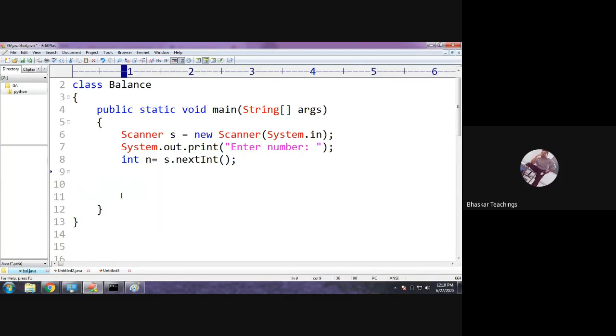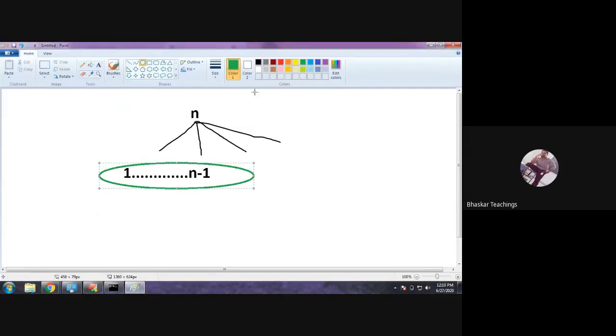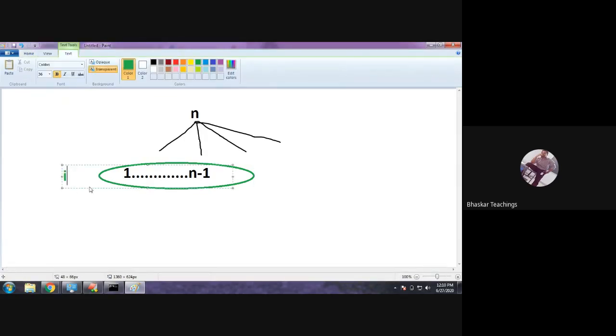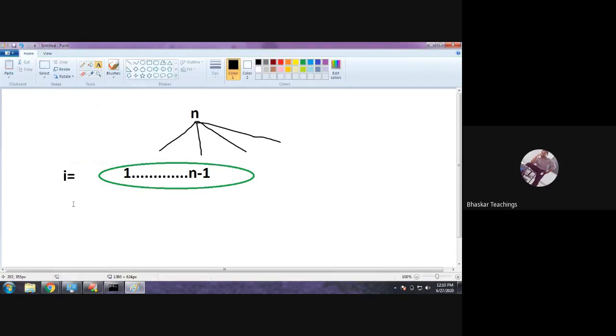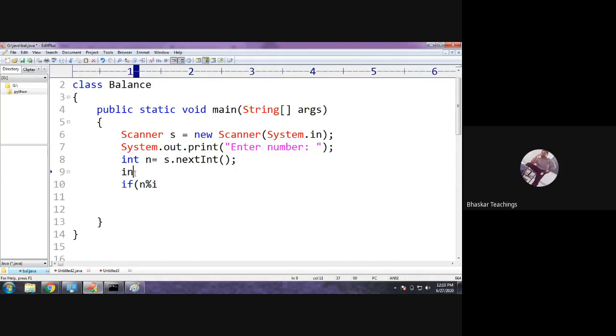So this process: if n is divisible by some number, which number? The I. So take the values 1 to n minus 1 into I. Initially int I equals 1.